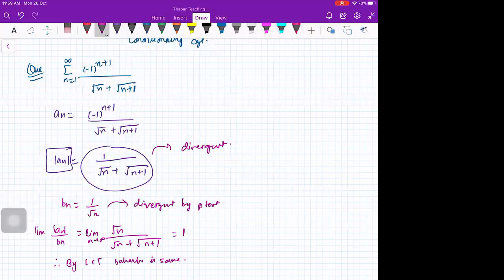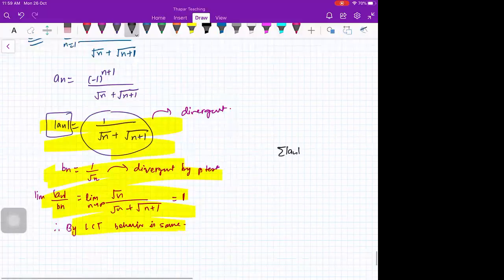That thing clear to everybody? Okay, fine. So, it means that sigma mod of an is divergent. 8.7 एक्सरसाइज भी है. Yes, we are doing 8.7. Okay, then we'll be starting power series, which is 8.8. Just a minute, let me confirm. I think we are doing 8.7, alternating series. Yeah, 8.7. Okay, so 8.7 is completed.